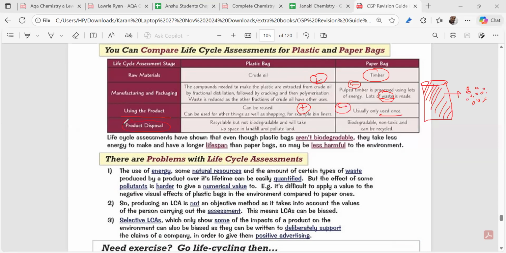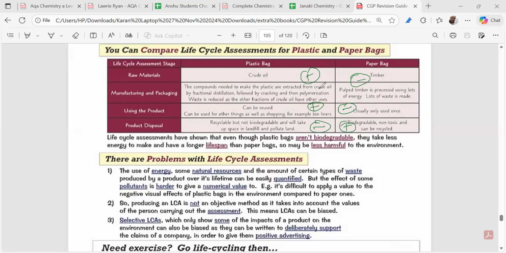Finally, when you are disposing of the product, this is a very important part. A plastic bag is not biodegradable. It will be taking up space in the landfill sites. Understood? So negative. Whereas a paper bag is biodegradable and non-toxic, so it is a plus. Is it clear? Here a plus is coming up, here a minus, here a plus. While using the product, it can be used for a longer time. Here's a negative, only product disposal is a negative, and here's a positive.